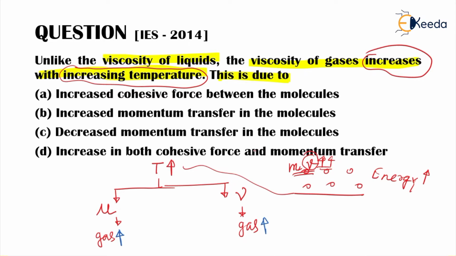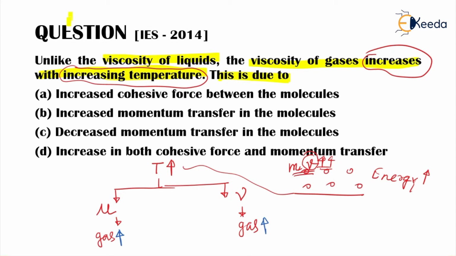So basically the momentum transfer will get increased because now the particles of gases will move with a higher velocity. So the momentum transfer is increased here. So here the viscosity increases due to momentum transfer in the molecules, right?